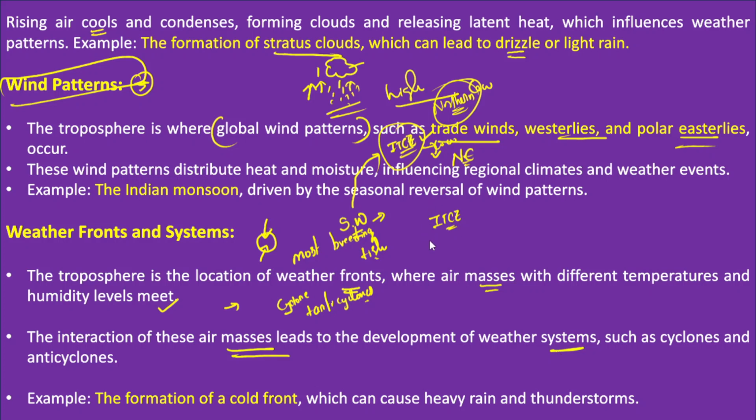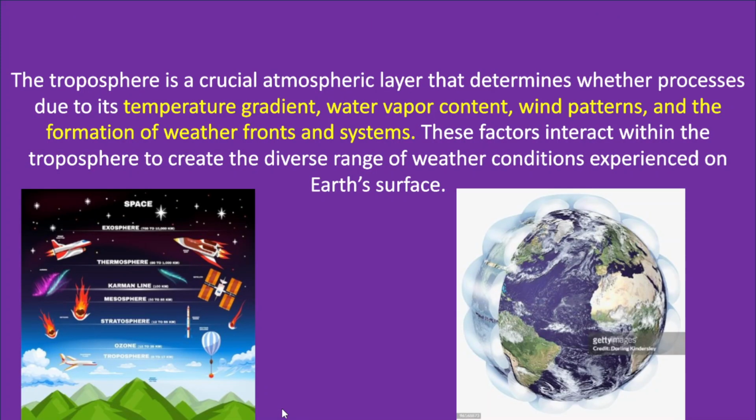By cyclone, recently, today itself, a cyclone has been developing in the Bay of Bengal. The eastern part of the country is going to experience havoc because of the severe nature of this cyclone. Okay, the cyclone is cyclone Michaung. Now the example is the formation of a cold front, which usually causes heavy rainfall and thunderstorms. So this can be mentioned as an example. When you write these examples in each of these points, this will further enrich your answer, so it guarantees you score good marks.